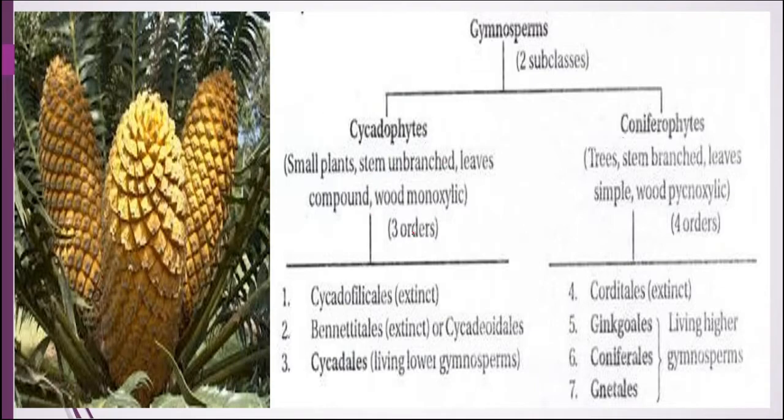Now, the cycadophytes are divided into three orders, that is Cycadofilicales, which became extinct, then Bennettitales or Cycadeoidales, they also became extinct. The only living one is the order Cycadales, and the coniferophytes are classified into four orders. Out of this, the Cordaitales became extinct, and these three, that is Ginkgoales, that is Ginkgo biloba, then Coniferales, that is Pinus etc., Gnetales, that is Gnetum etc., are all living. So, in this way, this is the classification of the gymnospermic plants.